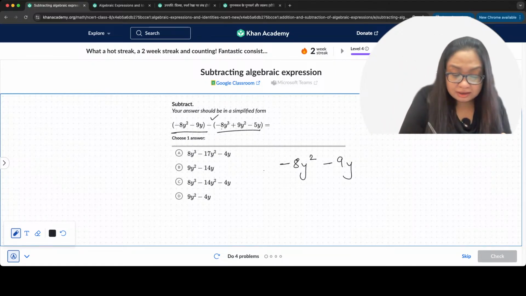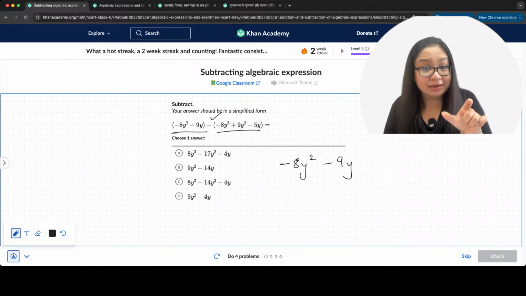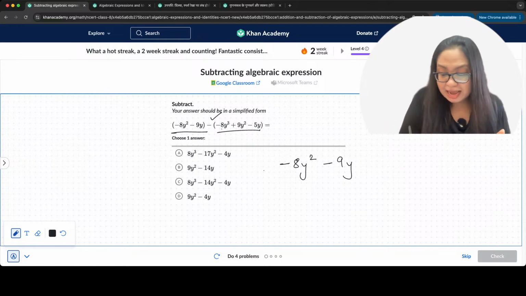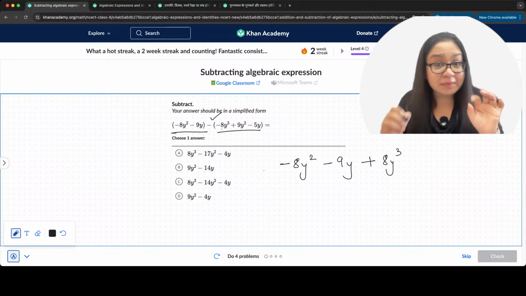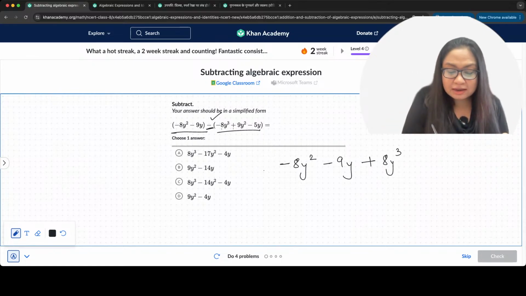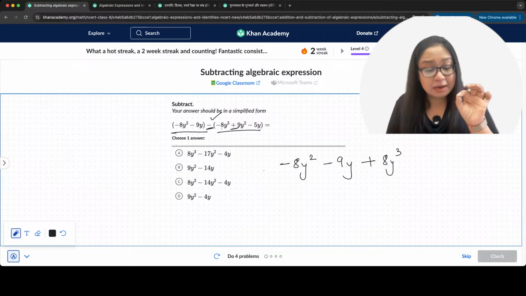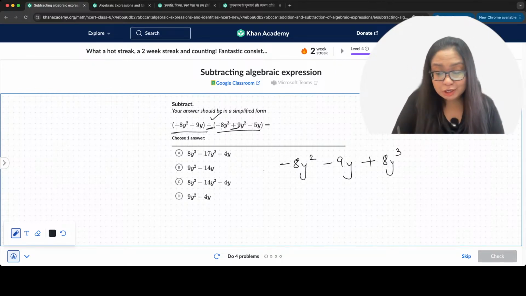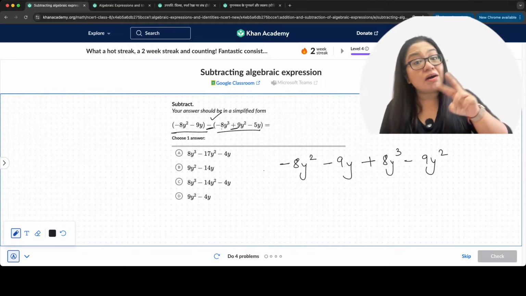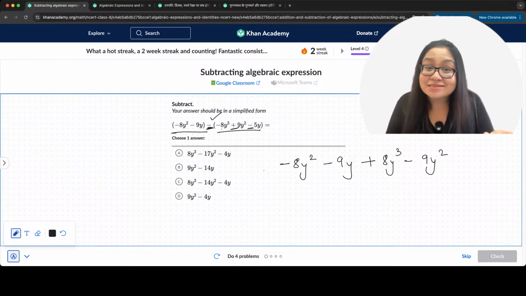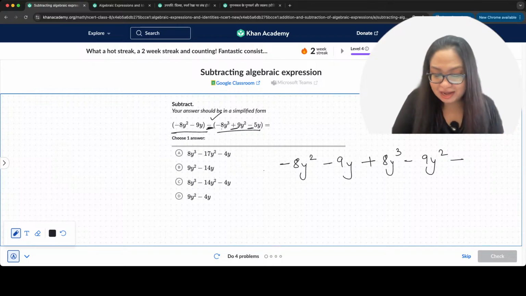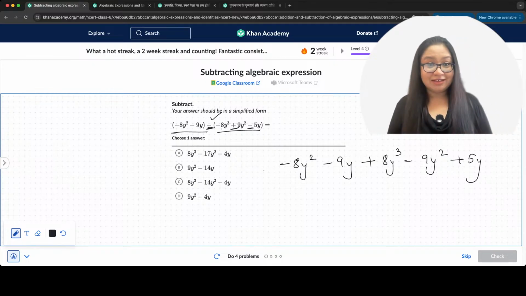So here minus, when I open the bracket, I get minus as plus. So plus 8y cube. Then I'm opening the bracket. So I have a minus here and a plus here. So a minus and a plus gives me minus. So minus 9y square. And then for the third term, I have minus here and minus here, minus, plus again. So plus 5y. That's it.